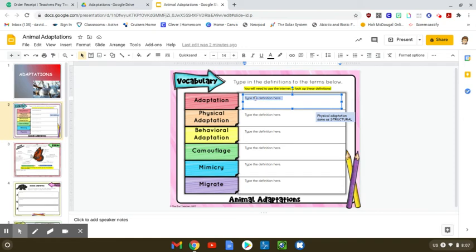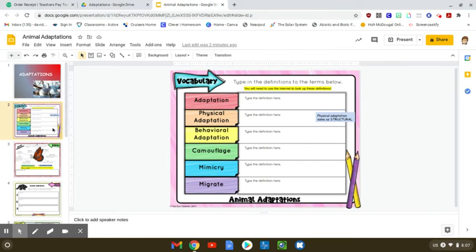So you're going to come up here and you're going to type in each box. Go ahead and type over top of the words that are already there. Type the definition here. Get rid of that and type your definitions in. Try to use complete sentences if you would, please.